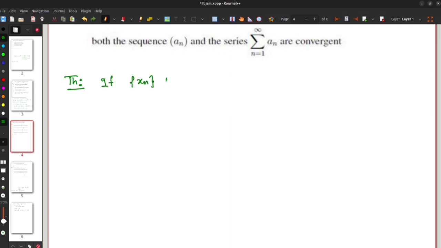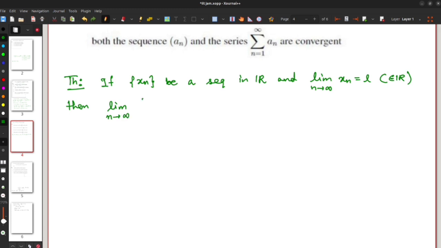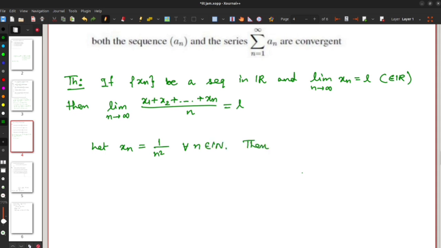If xn is a sequence in R and limit n tends to infinity xn is L, where L is a real number, then limit n tends to infinity x1 plus x2 dot dot dot xn by n is L. Let xn equal to 1 by n square for every natural number, then an is equal to x1 plus x2 plus dot dot dot xn by n, and limit n tends to infinity xn is 0.